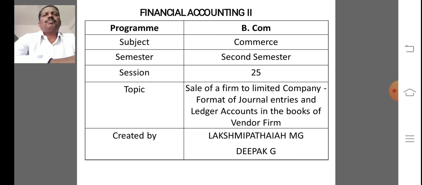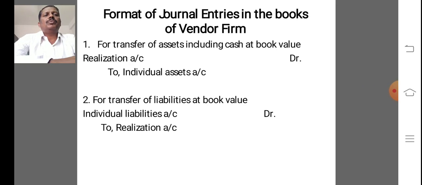When the firm is sold to a company or is converted into a company, its books of accounts have to be closed. So the following are the journal entries and accounting treatment for closing the books of accounts.